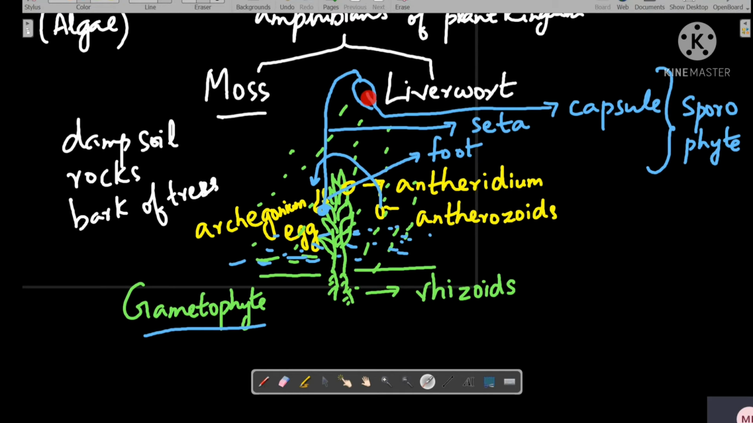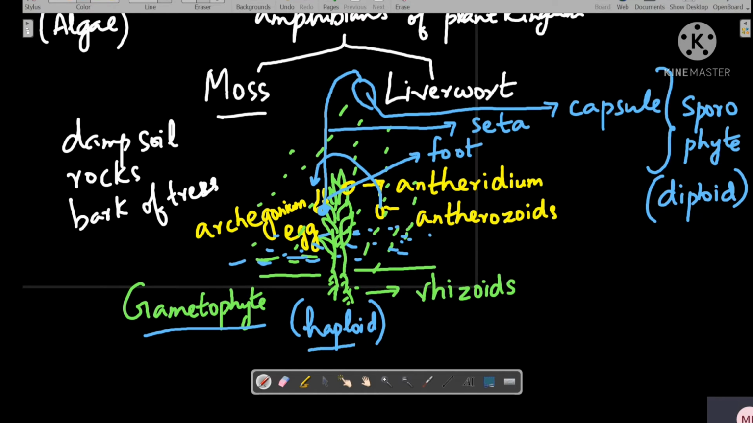And since it is the sporophyte, it will be diploid. Sporophytes are diploid, whereas gametophytes are haploid. So the part of this moss which is independent and derives its nourishment is haploid, that is, the gametophyte. The sporophyte is present, but it is dependent on the gametophyte. And the sporophyte inside the capsule produces spores. So there are spores present inside the capsule.